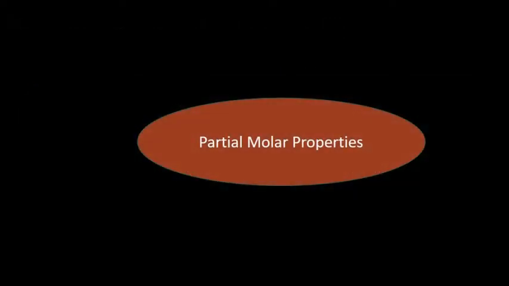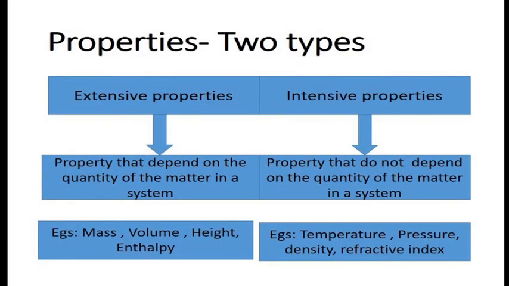Now the next topic. What was the thing we have seen? It was partial molar properties. When we studied initially, we studied two types of properties. One was extensive property and one was intensive property. A property which depends on the quantity of the matter is the extensive property, and which does not depend on the quantity of the matter is intensive property. So when we take the thermodynamic terms we have learned: enthalpy, entropy, internal energy, work function, free energy, all are extensive properties. Their specialty is that they depend upon the amount of the matter.